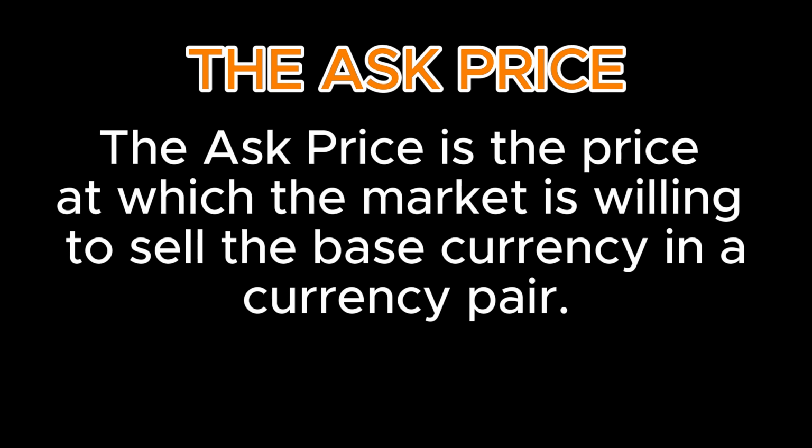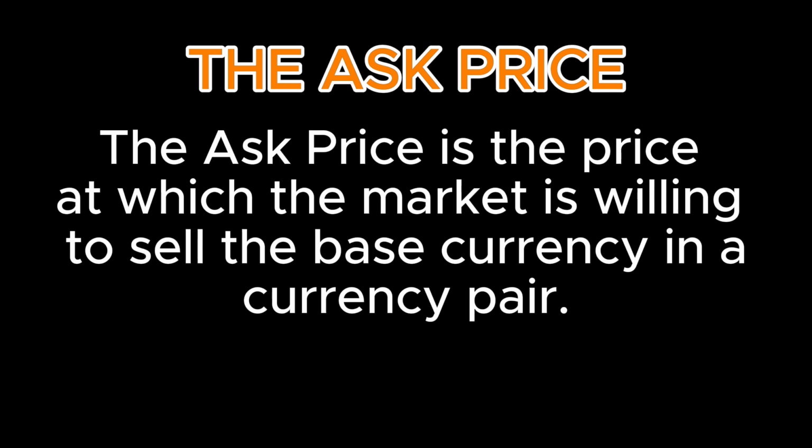So, in a nutshell, the bid is the price you can sell at, and the ask is the price you can buy at. And the difference between the bid price and the ask price is the spread. It's what we call the spread. The spread is the money the broker charges you for placing a particular trade. So that's it. So now, how do bid and ask prices work in forex?